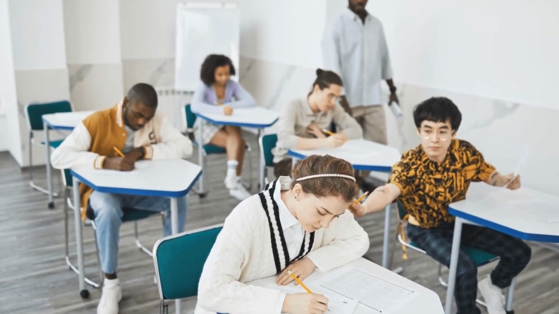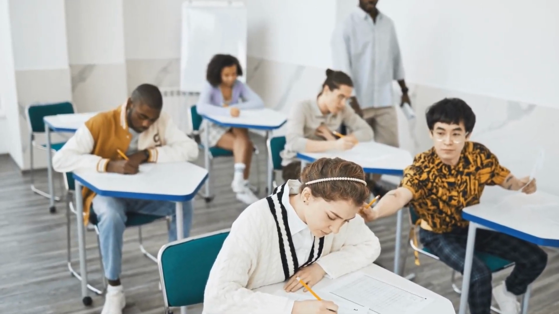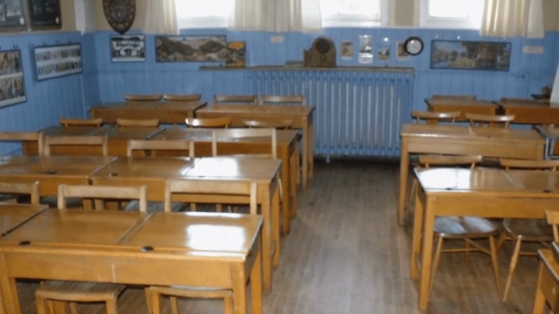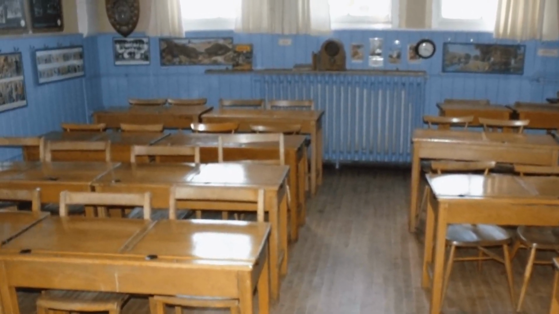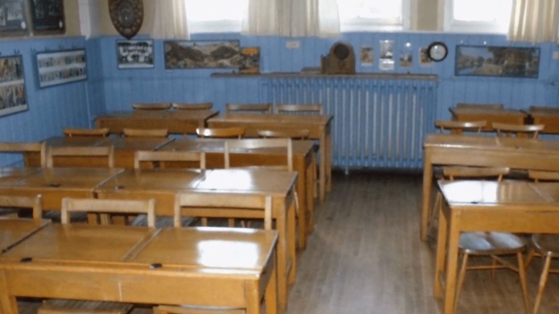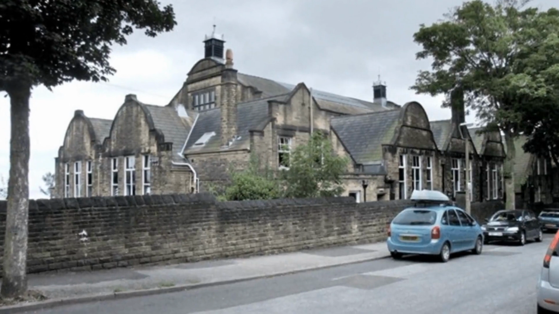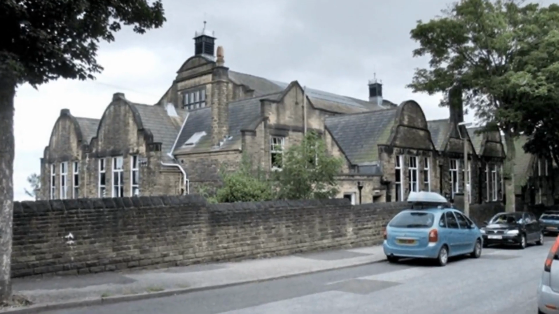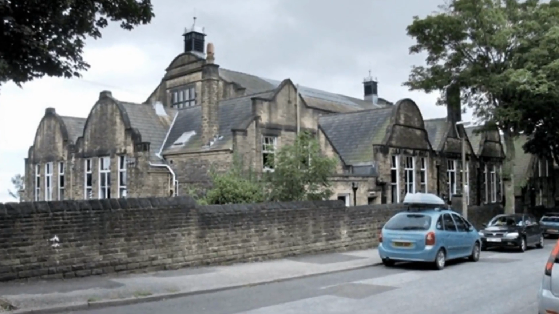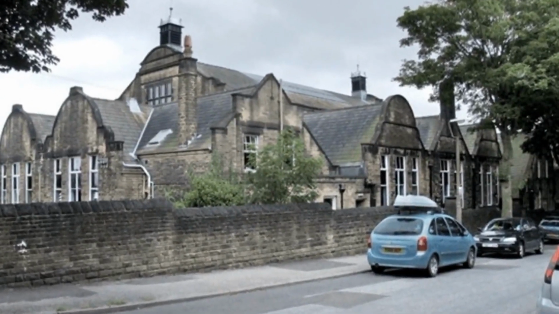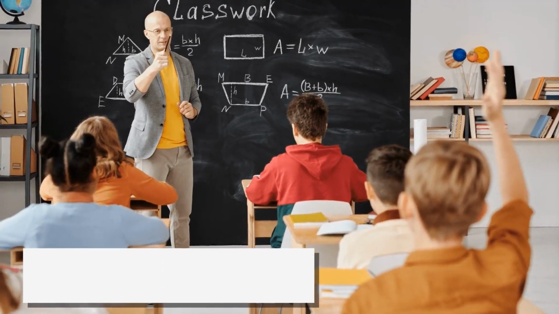The top 20% went to grammar schools for an academic education. The bottom 80% went to secondary modern schools for a basic education. There were also technical schools, but they didn't last long. This system aimed to give all students a chance, but it had problems. Grammar schools were mostly for middle-class students, while secondary moderns were for lower-class students. The quality of education was not equal.